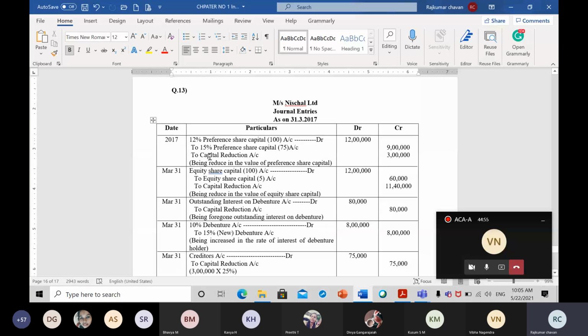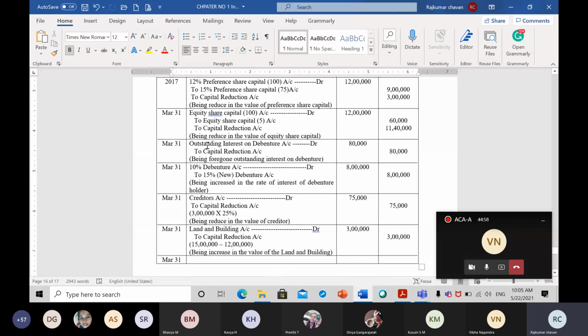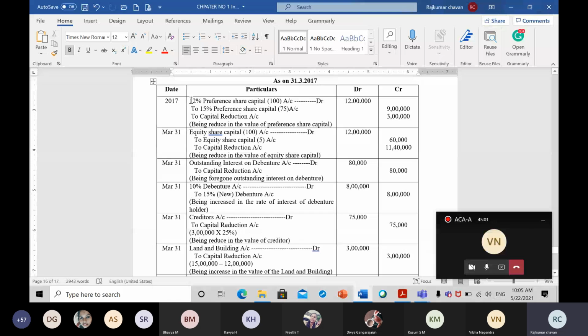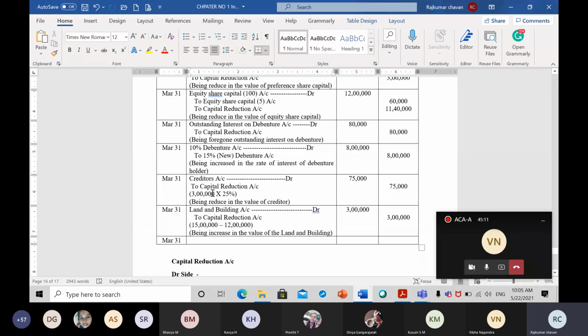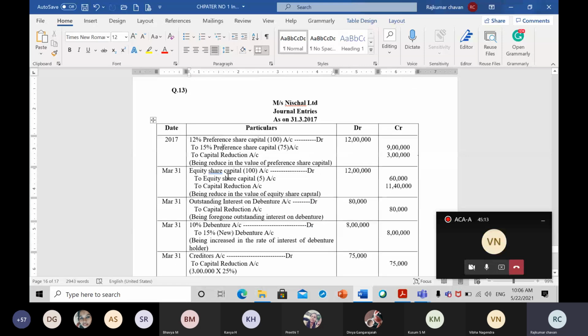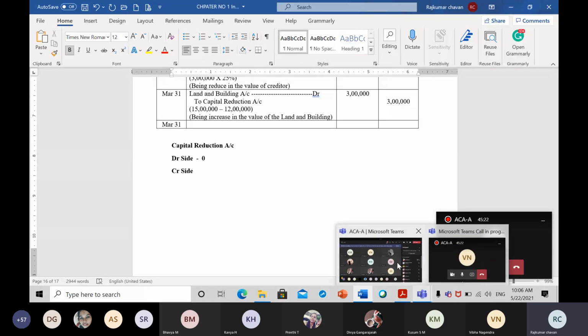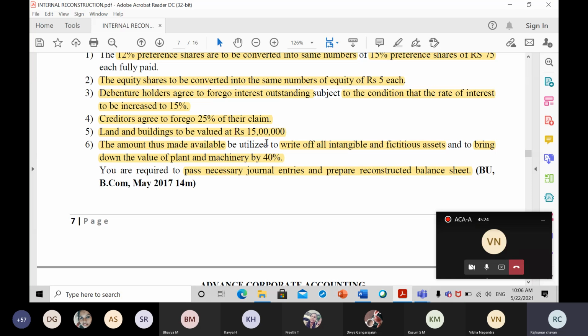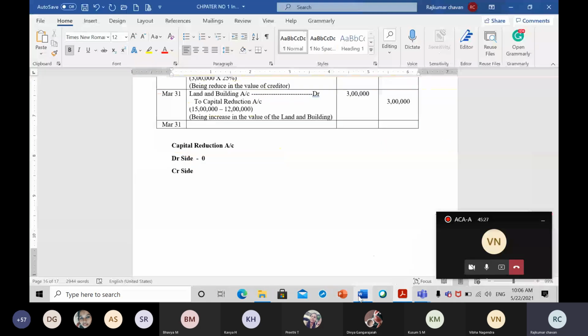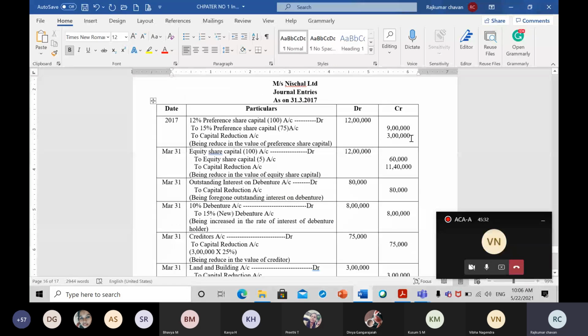Wherever the capital reduction account is on the debit side, you just take the total of this. In the first entry, there is no capital reduction account on the debit side. Second entry also no. Third also no. Fourth one is also not there. Fifth one not there. Sixth one also not there. So nowhere is capital reduction account on the debit side. So it's zero. Now we have to take the credit side total also. So take credit side total, 3 lakh rupees.